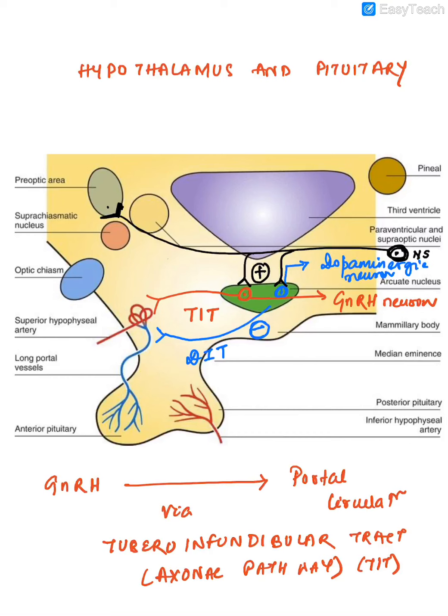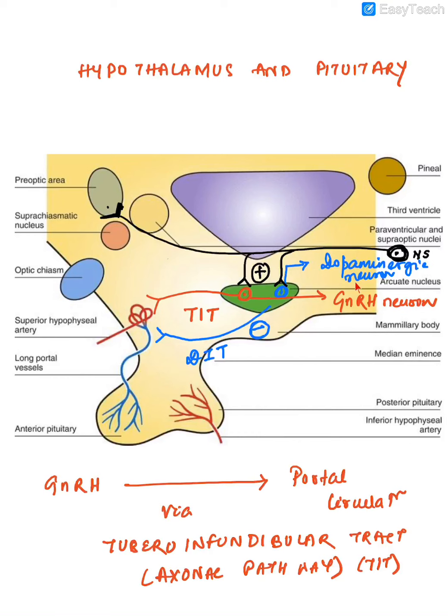The GnRH secretion occurs in a pulsatile fashion. It is not continuous and it is not produced in the same concentration throughout the menstrual cycle. It happens in different frequencies and amplitudes. And the reason why GnRH secretion is pulsatile is because it is controlled by two systems.